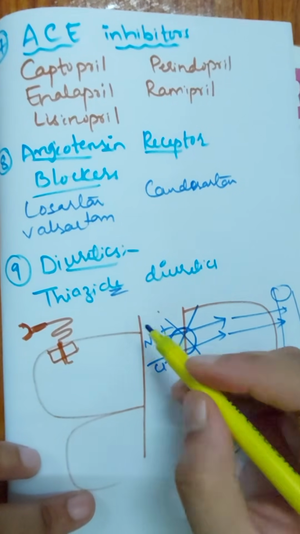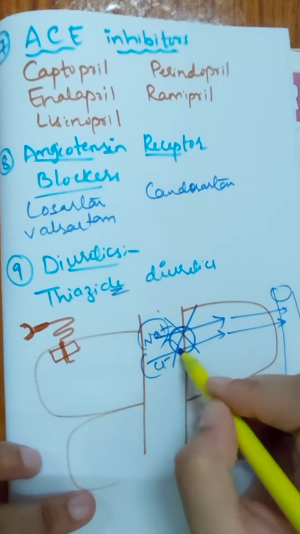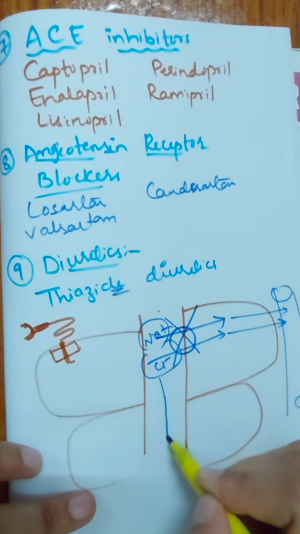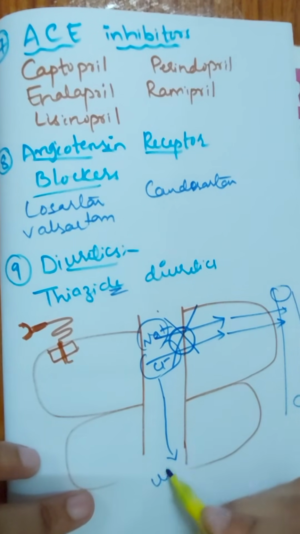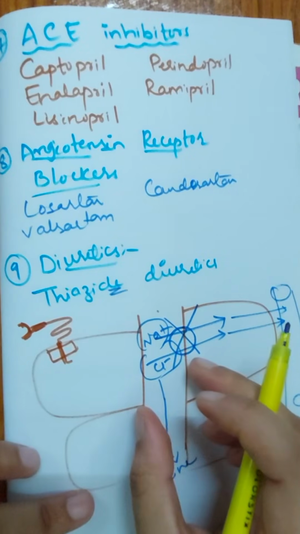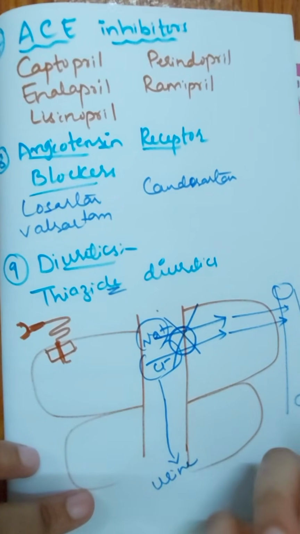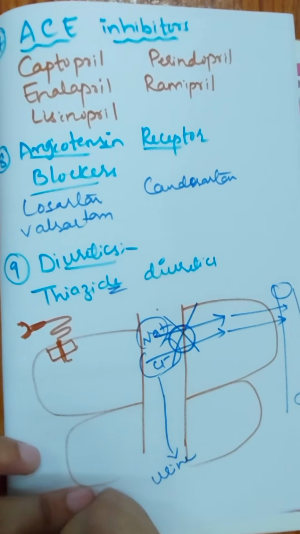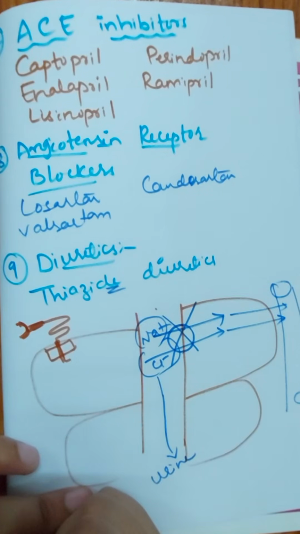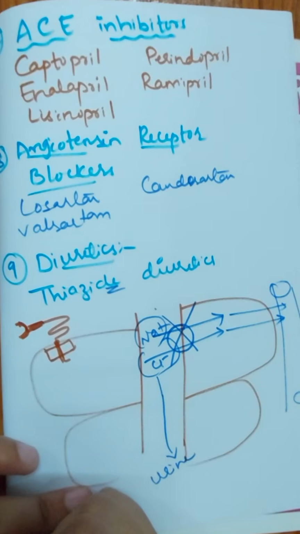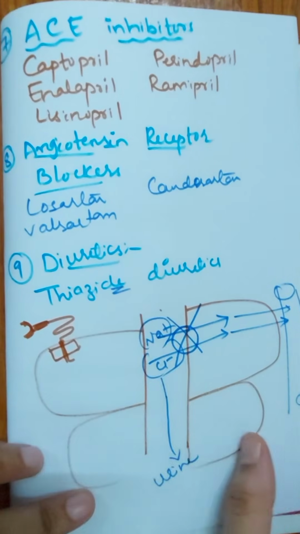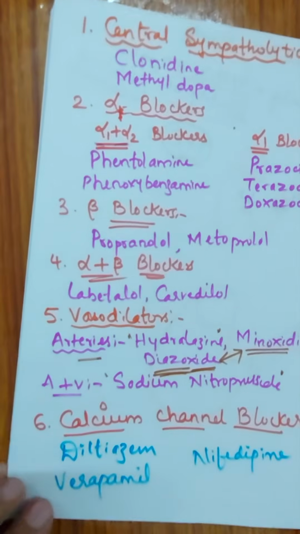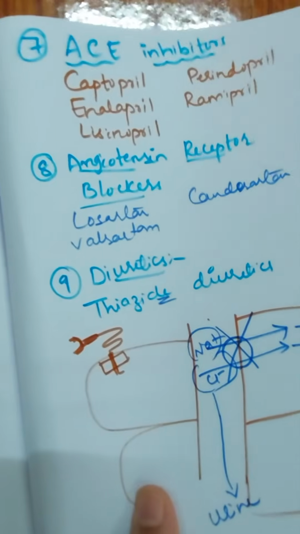When this symporter is blocked, then what will happen? This sodium and chloride will remain in the lumen, and then from the lumen it is excreted out via the urine. So in this manner, the sodium and chloride, the electrolyte load of the body, has been reduced. And when you are excreting a large amount of sodium, along with it a large amount of water is also excreted, thereby reducing the preload of the heart. So this is the mechanism of action of diuretics, and these are all the 9 classes of drugs that can be used in the treatment of hypertension.